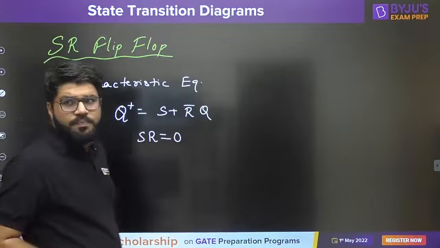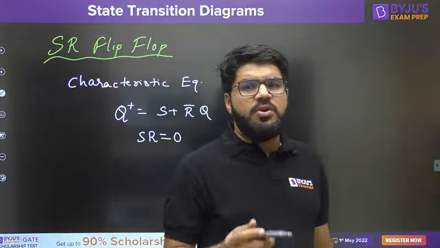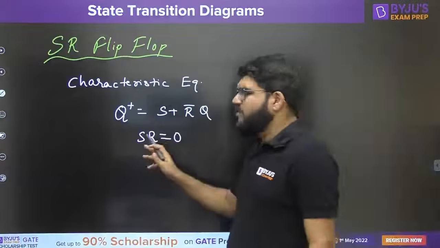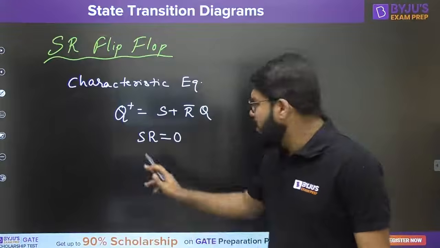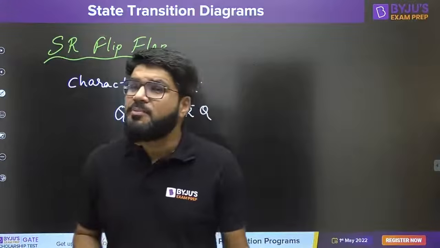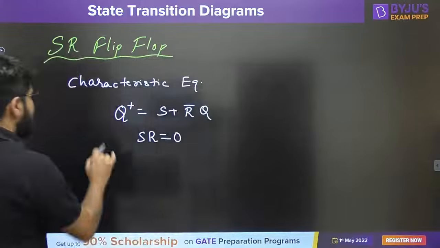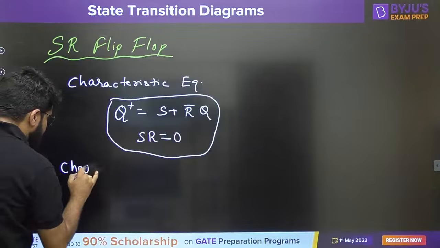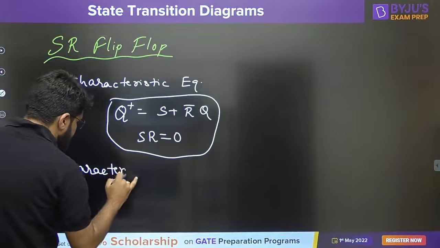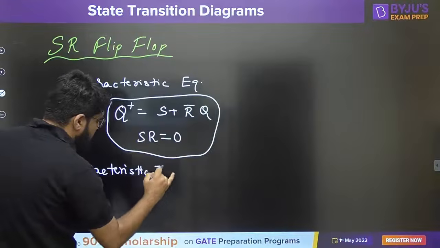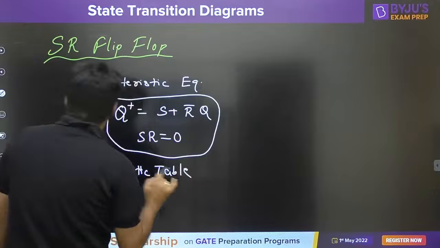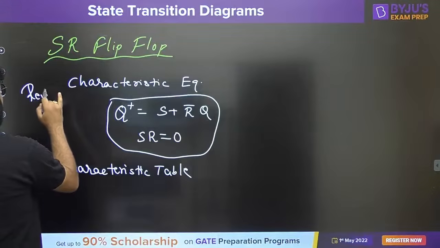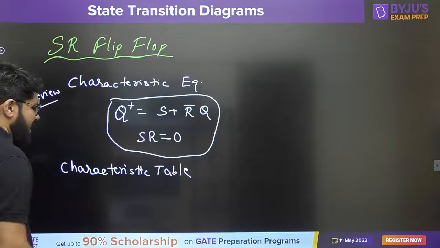SR should be 0. The product SR equal to 0 ensures that one of the variables, S or R, is always 0. Both cannot be 1 at the same time, otherwise the flip-flop goes into the invalid state. Now, what was the characteristic table? A quick review.